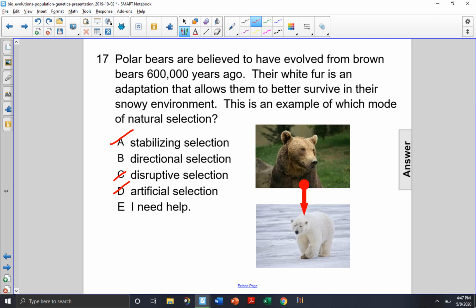So that's an example of directional selection. We see one trait become more favorable, and that one trait could lead to another population of bears, in this case the polar bears. Choice B.